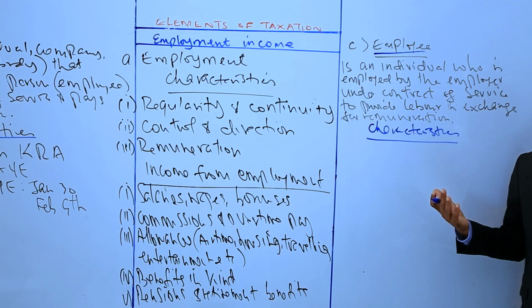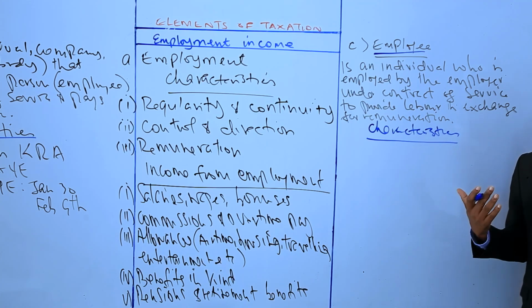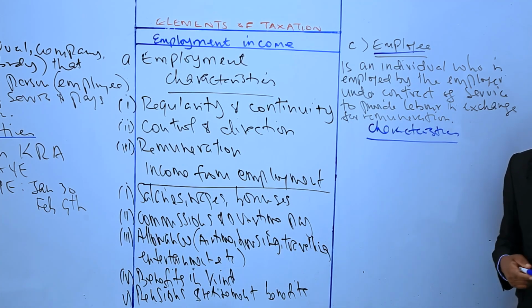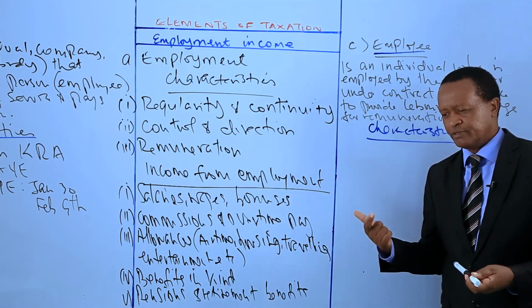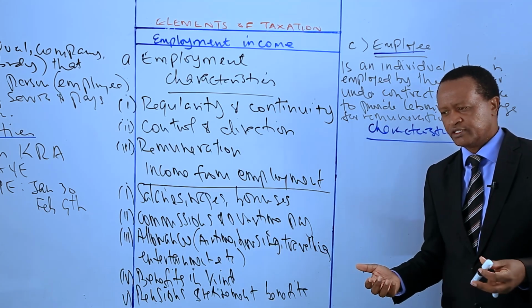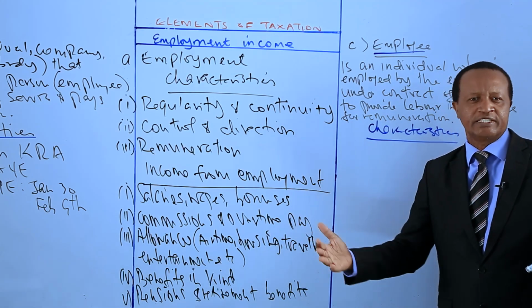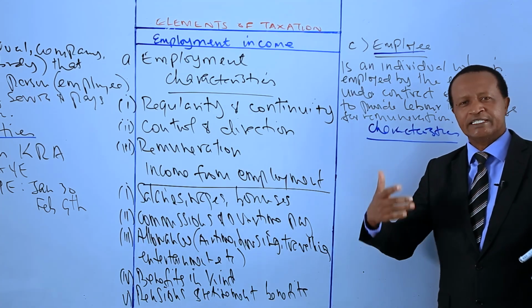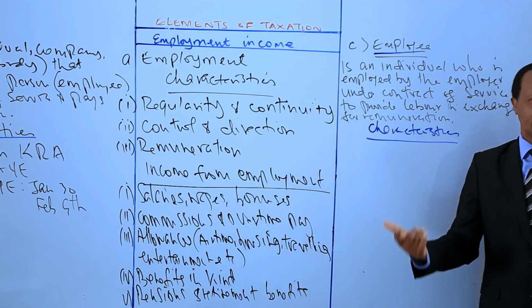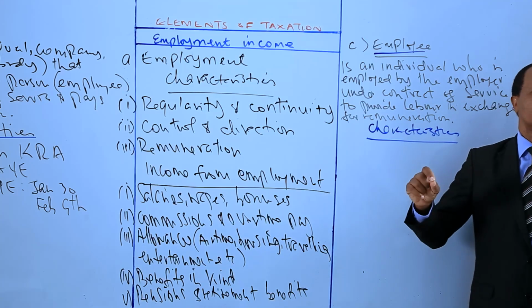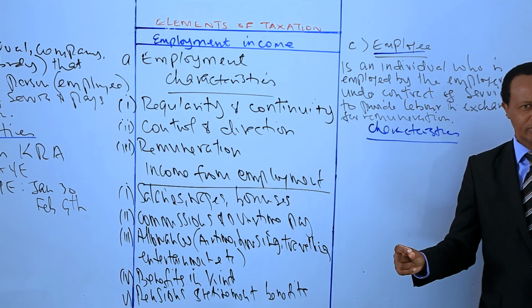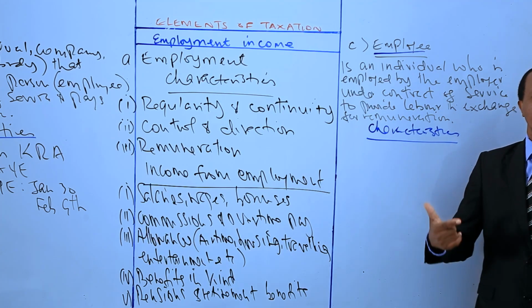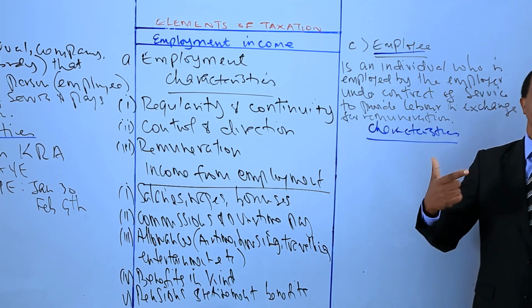Now, candidates, the definition of an employee is critical for distinguishing between an employment relationship and an independent contractual relationship, because under an independent contractual relationship we'll have what we call business income, and while an independent contractor provides services under a contract of service and is responsible for their own tax obligations, an employee is subject to the employer's control and direction.